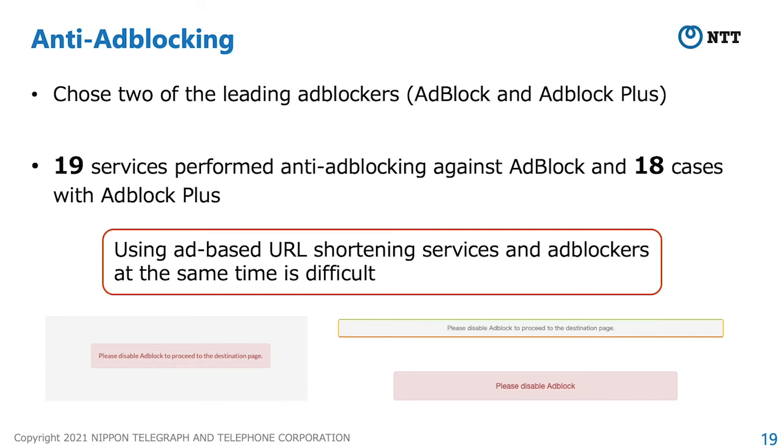As a result, we were unable to reach the destination pages in 19 services with AdBlock and 18 cases with AdBlock Plus. As shown at the bottom of this slide, these services with anti-ad blocking features showed warning messages asking to disable ad blockers, and chaining buttons were hidden. This result shows that it is difficult to use ad-based URL shortening services and ad blockers at the same time to reduce security risks related to malicious advertisements.